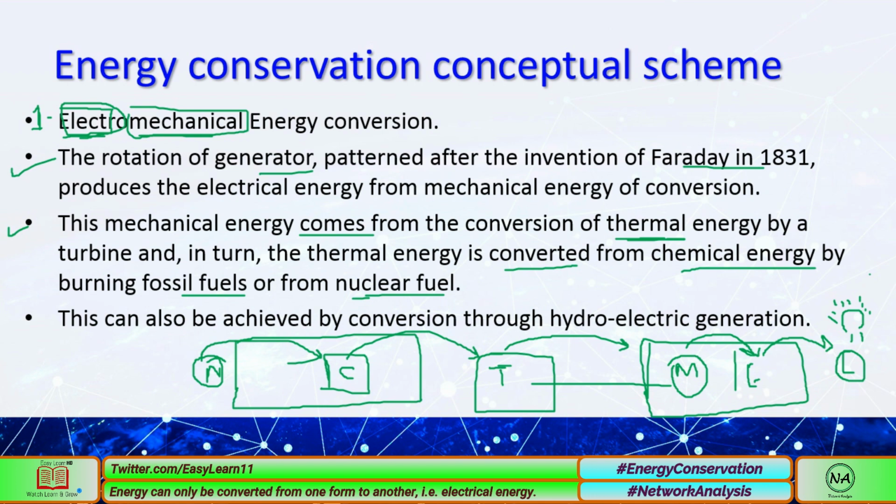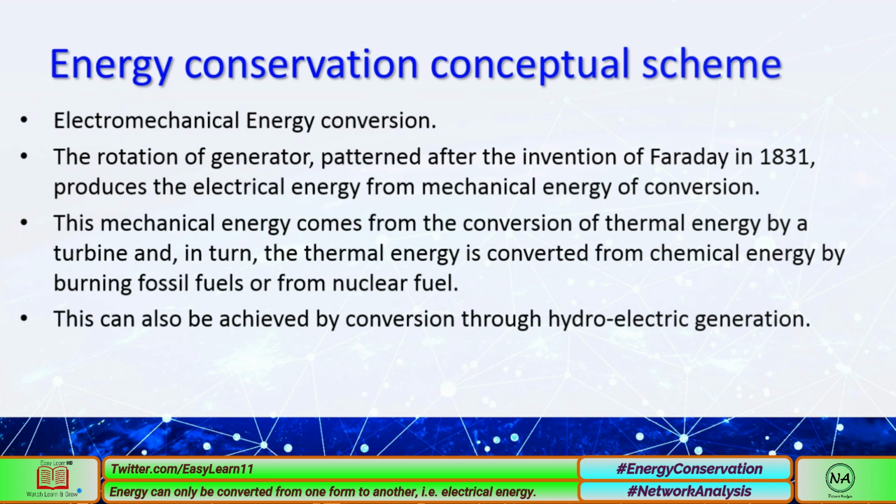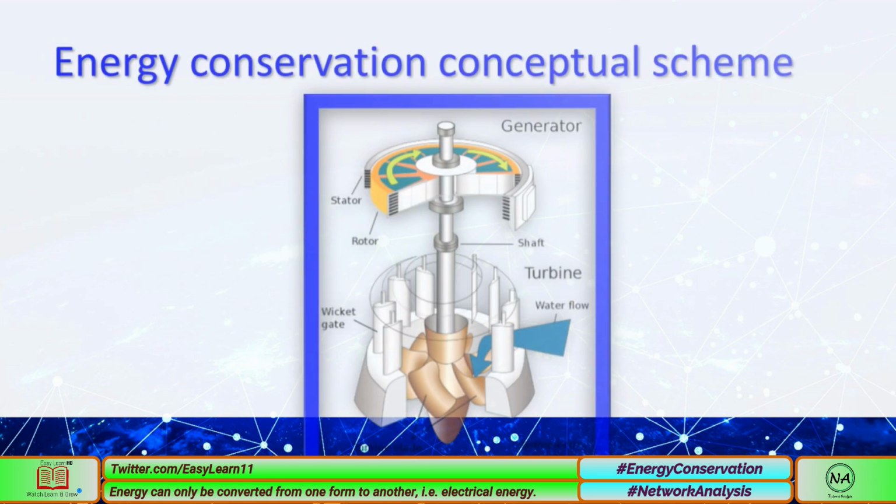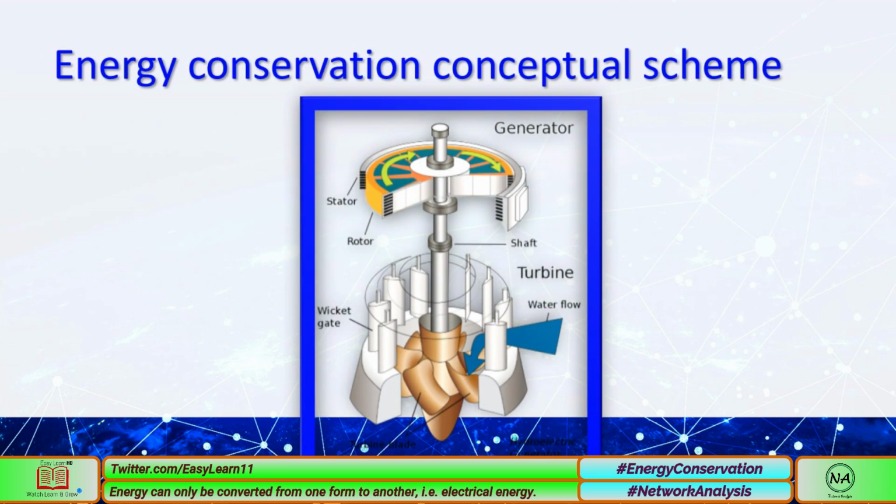This can also be achieved by conversion using hydroelectric generation. Hydro, whenever we discuss it, means water. Water at a higher level in the dam has very high potential energy stored in it due to gravitational forces. Water enters from this side and leaves through this side. The fins of the turbine are arranged so that high pressure nozzles, with special arrangements and control systems, perfectly rotate this turbine in a particular direction.